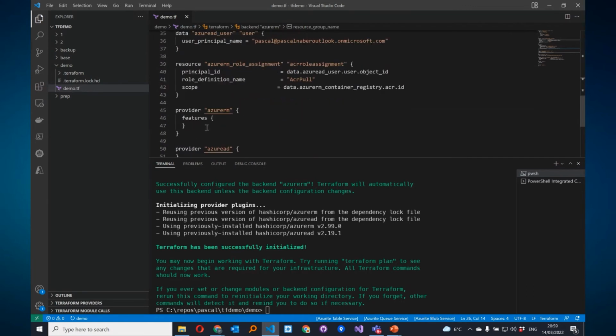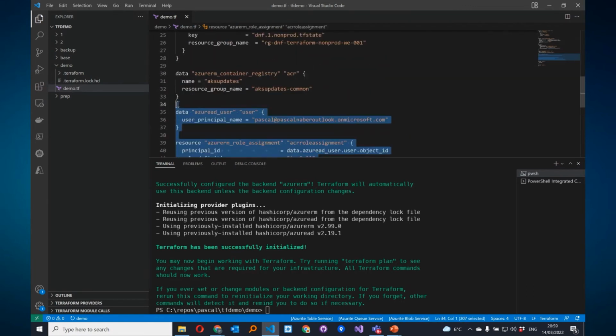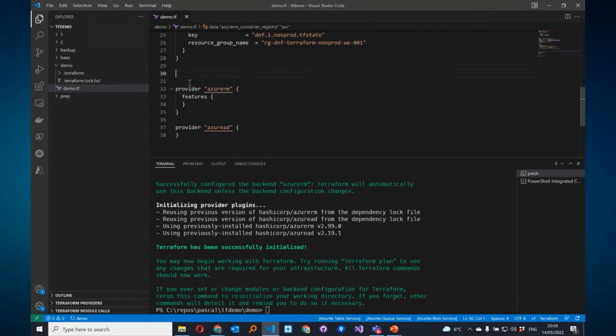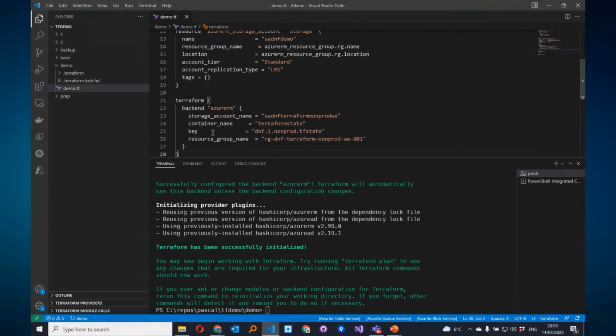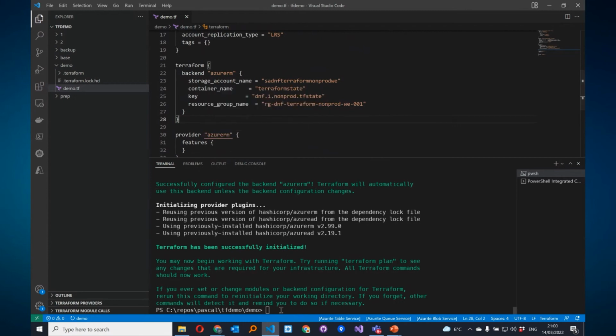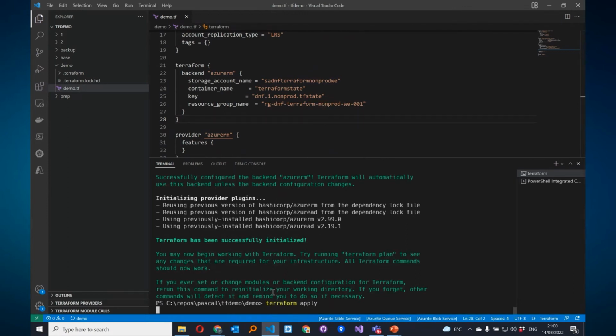What is an advantage? Well, if we remove, let's say, the role assignment again, yeah, that's enough. We are going to apply now. And that is the big difference between other technologies, because Terraform will notice, based on its state, it is looking at the differences, indeed, exactly what you said, Sander. And now we will notice that it has to delete the role assignment.